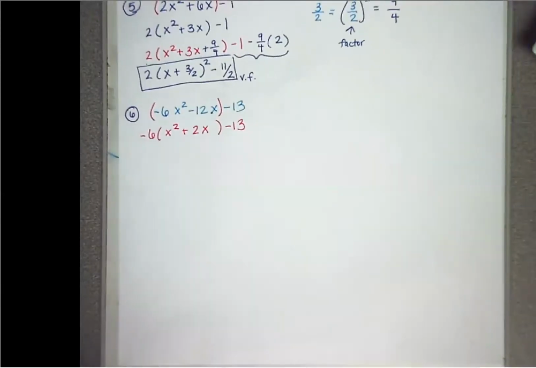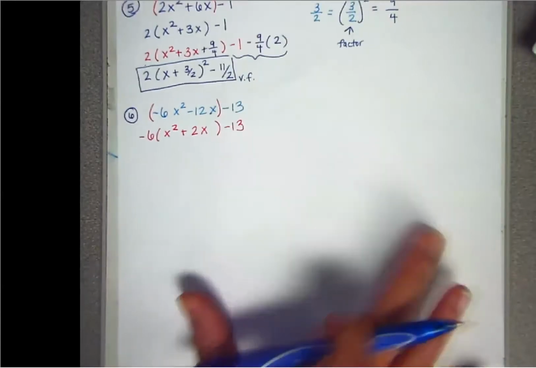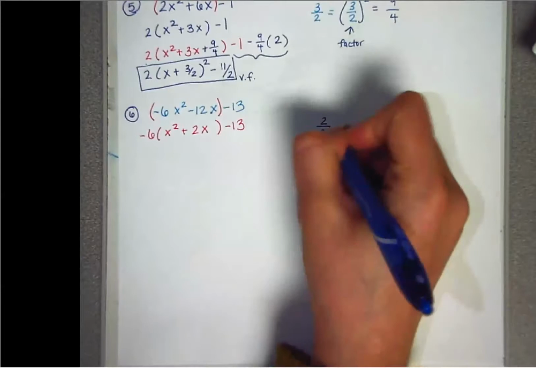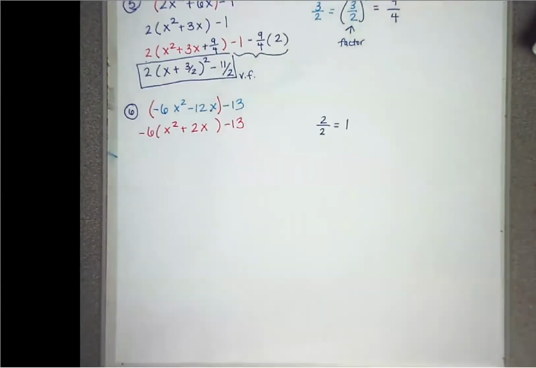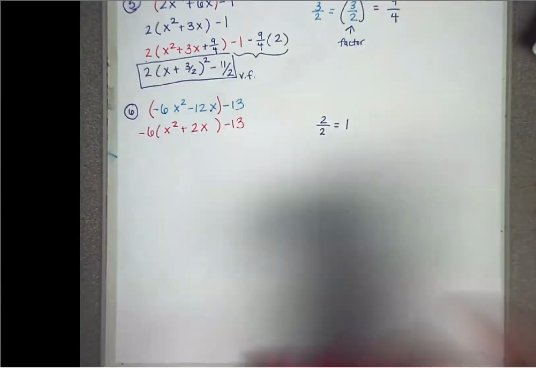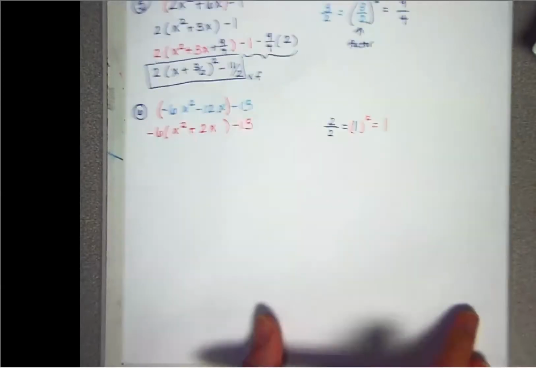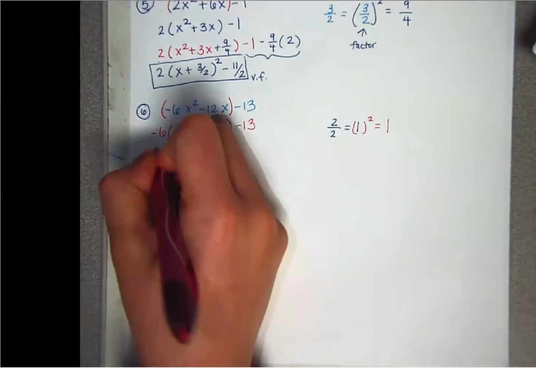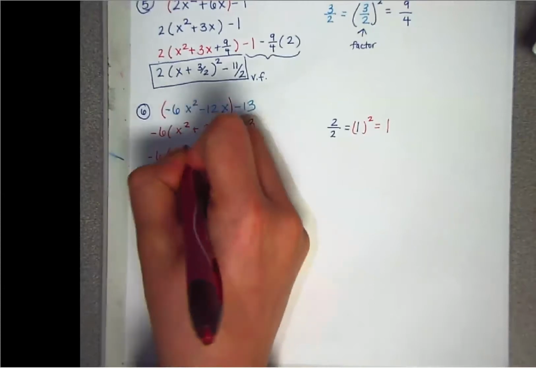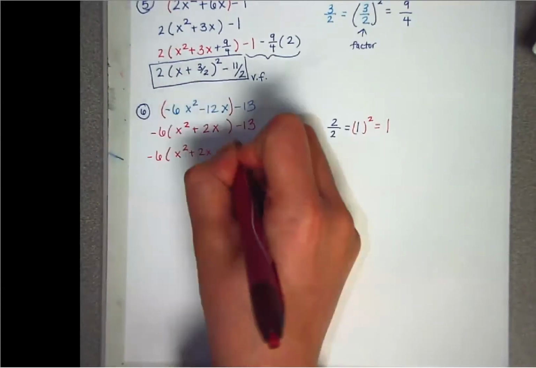We take b and reduce it by 2. So b is 2 divided by 2 is positive 1. We square it and we get positive 1. So we're going to add that on the inside and subtract it on the outside.